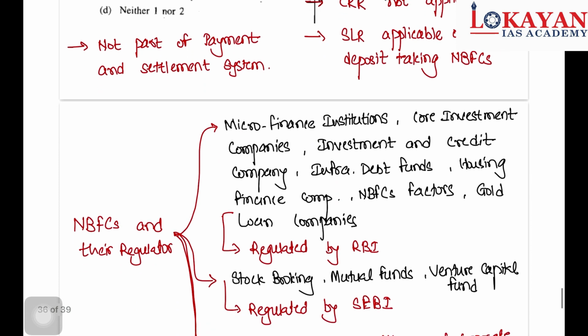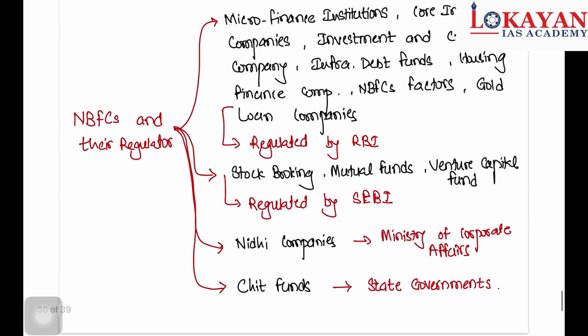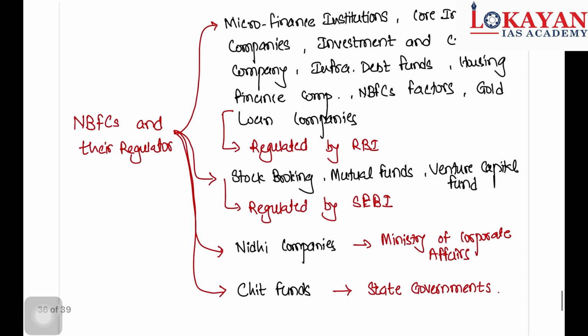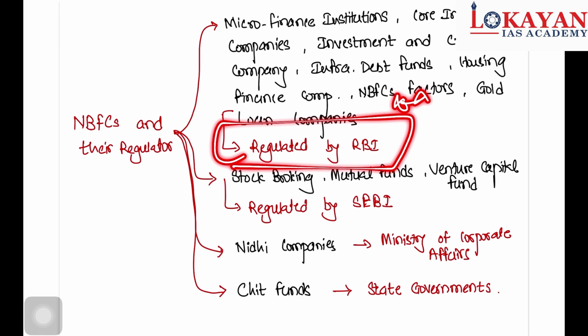Now there is another important point regarding NBFCs, that NBFCs are not a single entity. There are various types of entities, and there is not a single regulator for them. Let's see the various types of NBFCs. First are microfinance institutions, core investment companies, investment and credit companies, infra debt funds, housing finance corporations, NBFC factors, gold loan companies, etc. These are regulated by RBI.